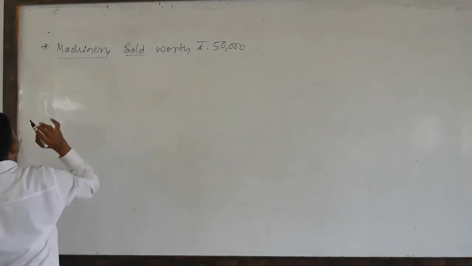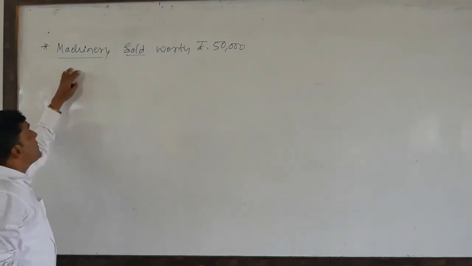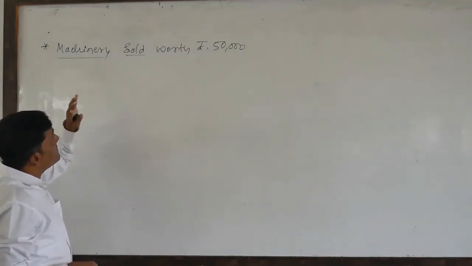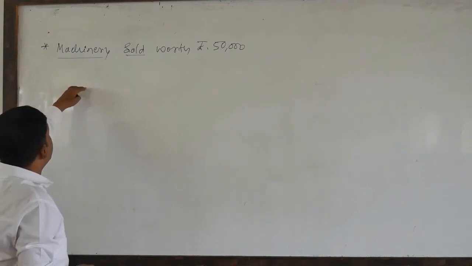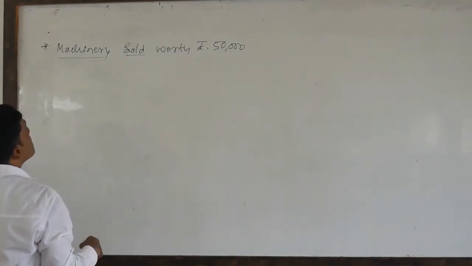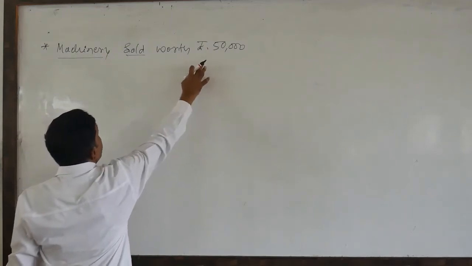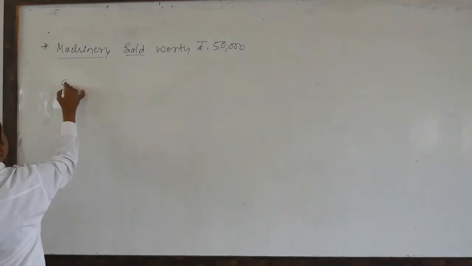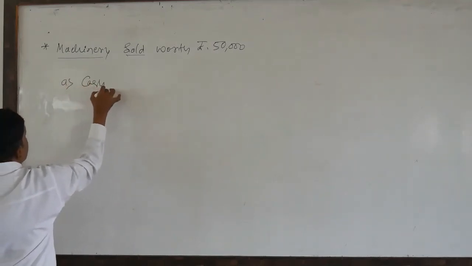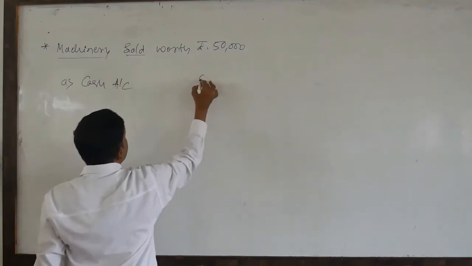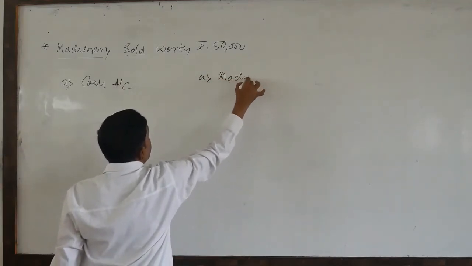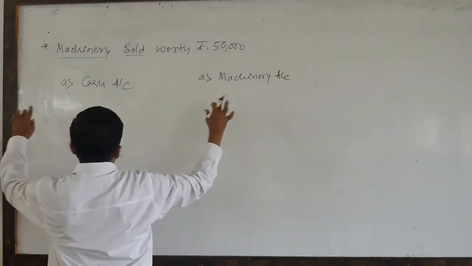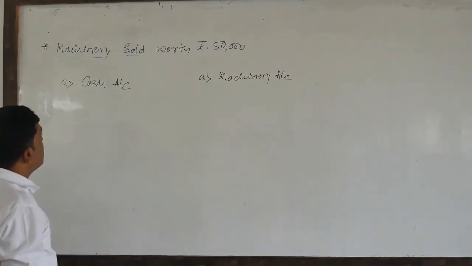Here we need to keep in mind, this is our old machinery which has already generated certain income in our organization. So that is the reason instead of writing sales, we need to say the word machinery here. So by selling this machinery, we have received a certain sum of money of rupees 50,000. Means by classifying the aspects, the first aspect, that is cash account. So this one, machinery account. The first thing is to classify the twofold aspects as per the double entry principles.